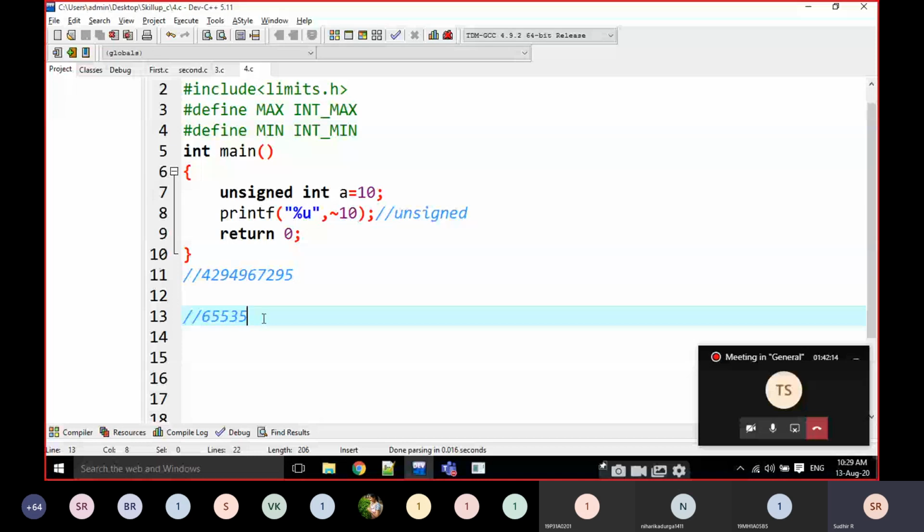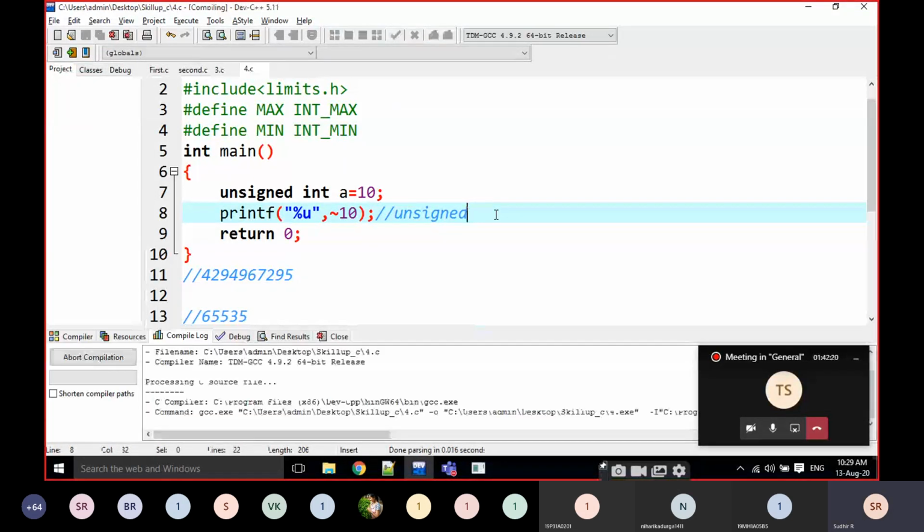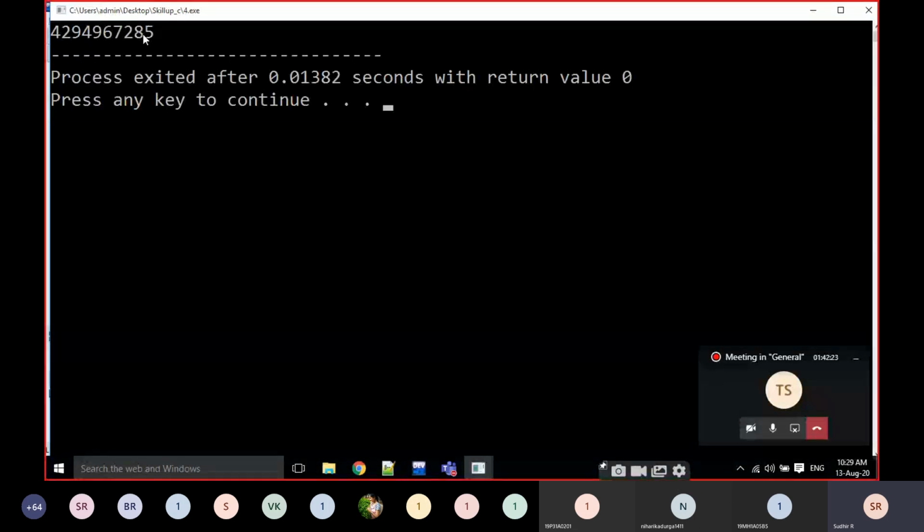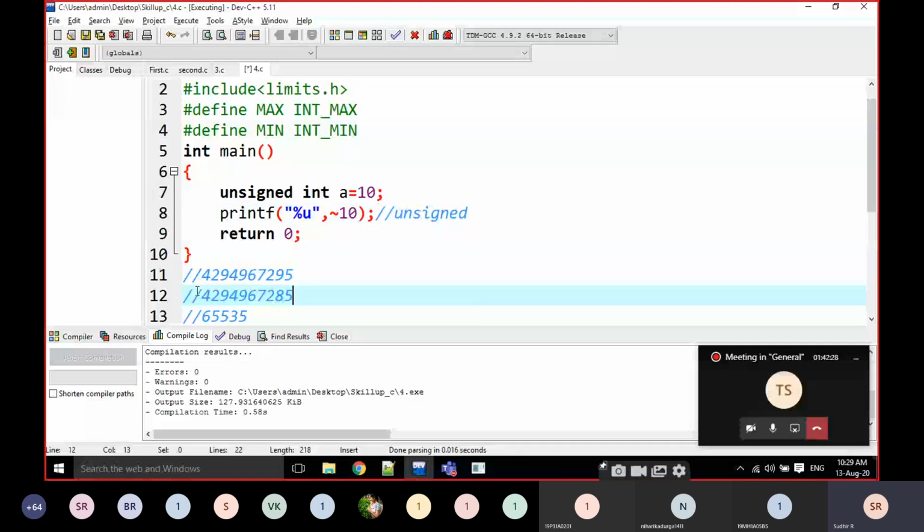If I am going to execute this one, look at here. Everything is same. I'm going to copy it and paste here. Everything is same, but here 85 becomes 95 becomes 85. That means that 10 is going to be subtracted from the maximum value. If you run the same program in Turbo C, it is going to give 65525. It is deleting the 10 value from the maximum value.